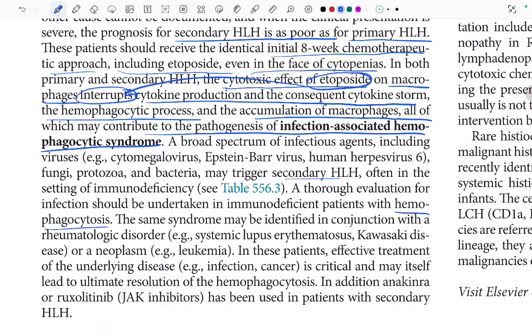The same syndrome may be identified in conjunction with a rheumatologic disorder such as systemic lupus erythematosus, Kawasaki disease, or a neoplasm such as leukemia. In these patients, effective treatment of the underlying disease, that is infection or cancer, is critical and may itself lead to ultimate resolution of the hemophagocytosis. In addition, anakinra or ruxolitinib has been used in patients with secondary HLH.